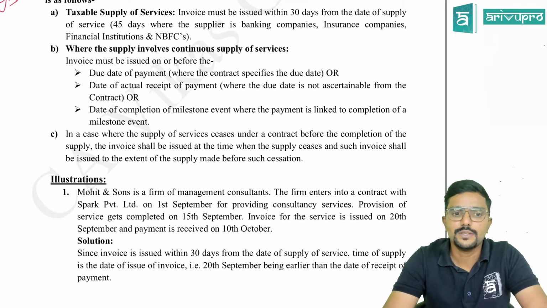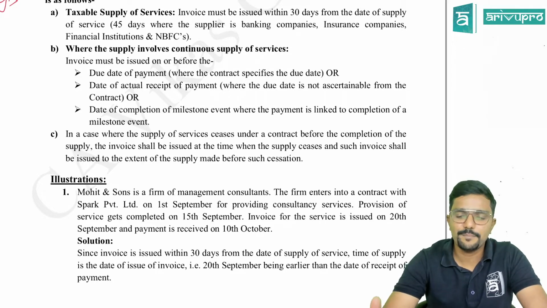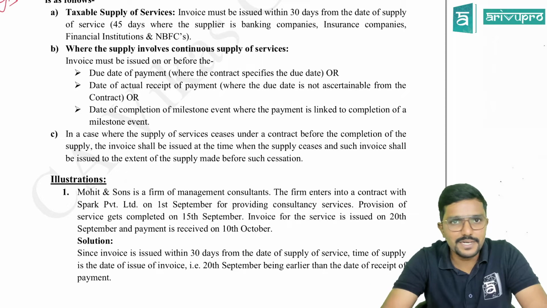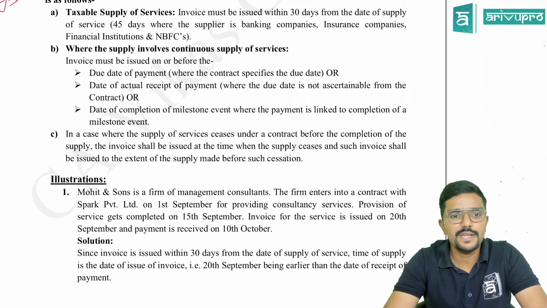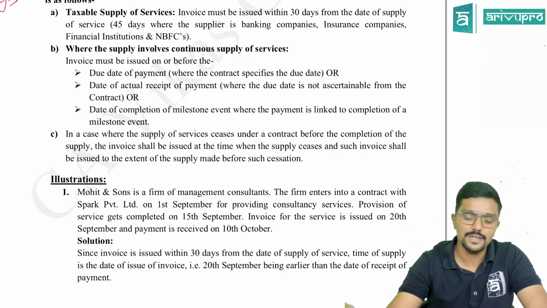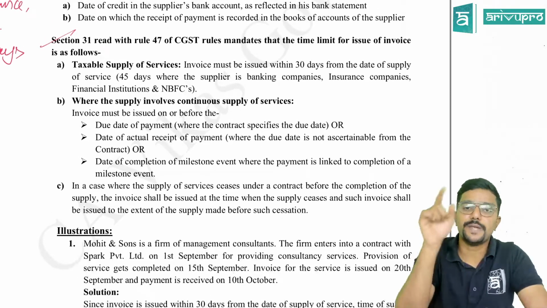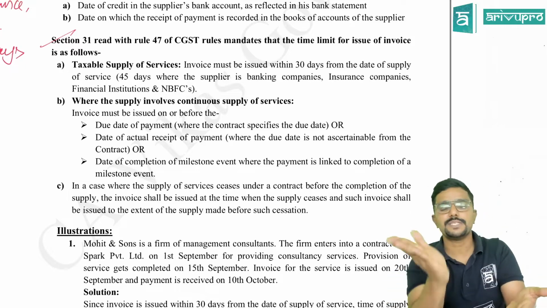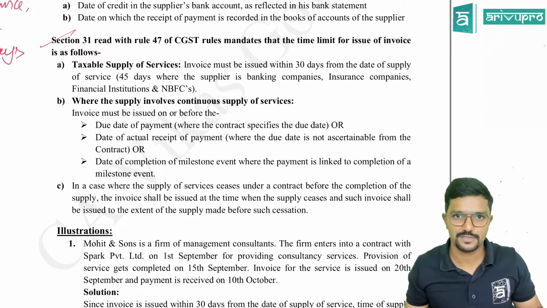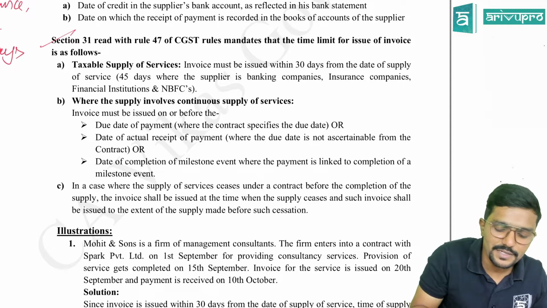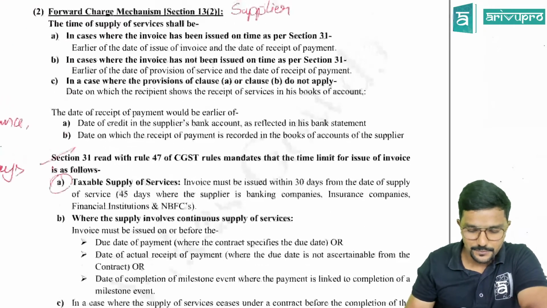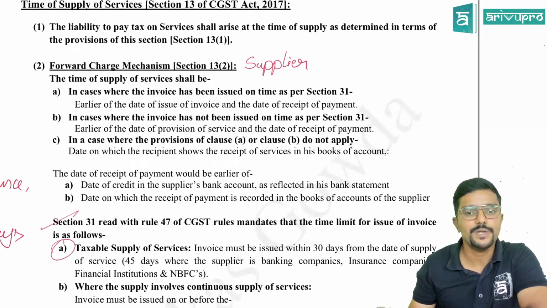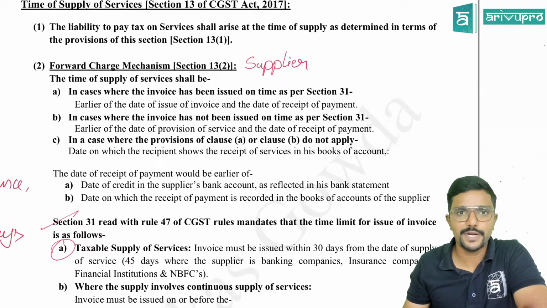Yeah, this clause C is applicable only in case of cancellation of service in between. Means partly completed service, I have not completely done it, but you have cancelled the services for any reasons. So this is the due date to issue invoice by the supplier to the recipient in case of supply of services, guys. Clear? In this, what is more important is point A. This is where maximum scenarios will fall, and questions are also asked on those only. Chalo. So we understood what is the due date to issue invoice.